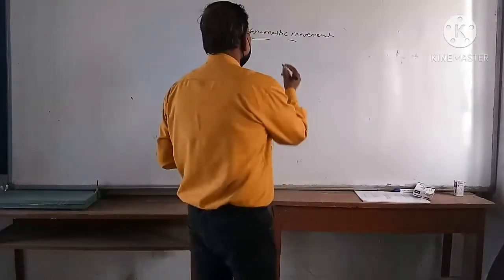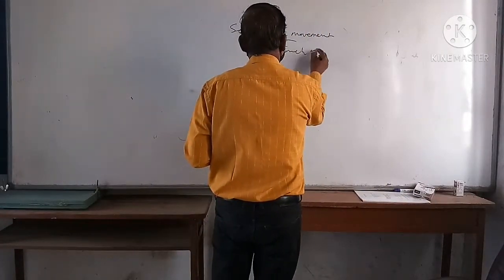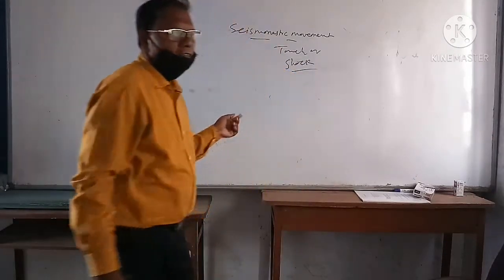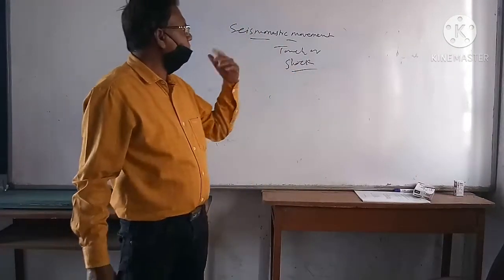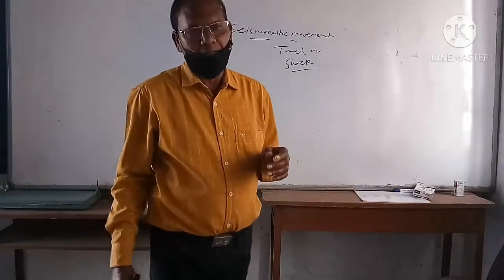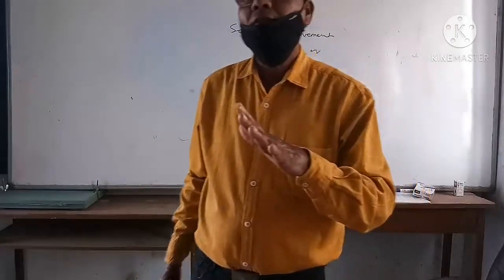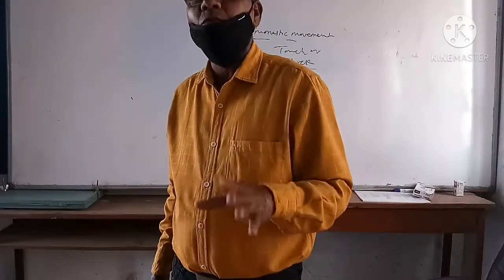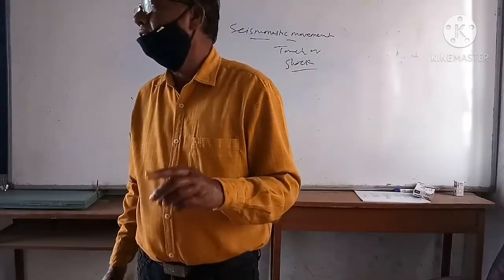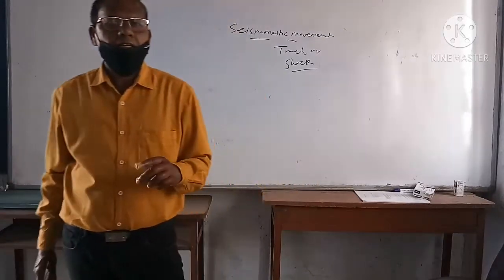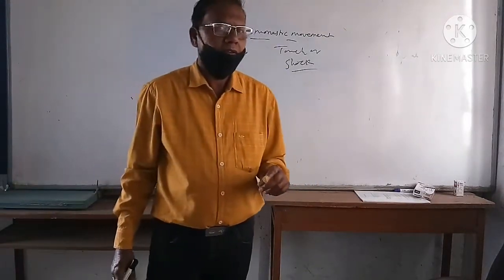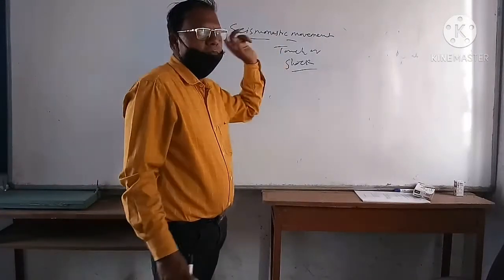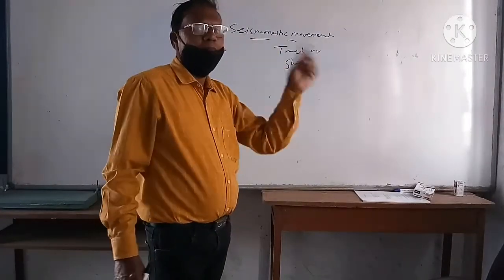When the external stimulus is touch or shock, that is responsible for the movement. That movement is called the seismonastic movement, or this is also known as the haptonastic movement. Where the external stimulus is shock, that is the seismonastic or haptonastic movement.